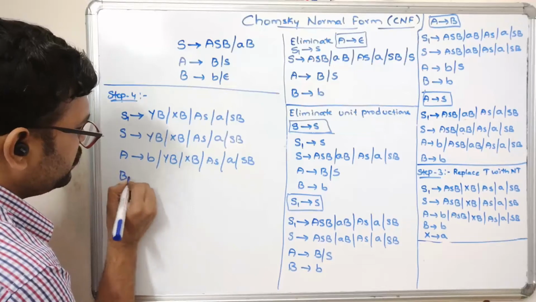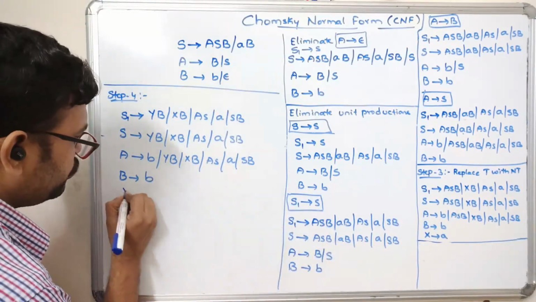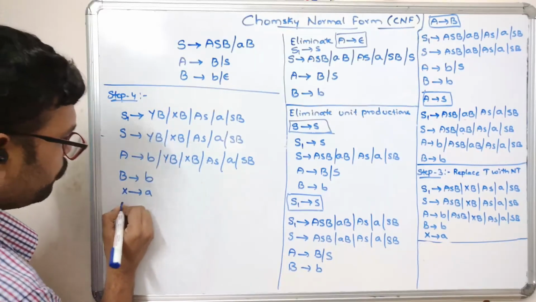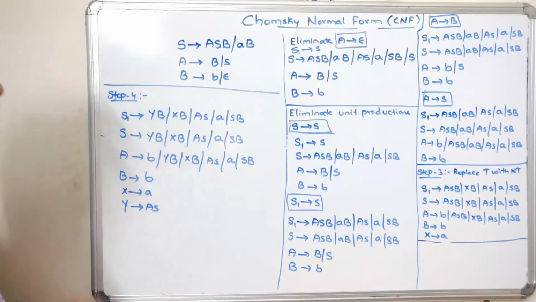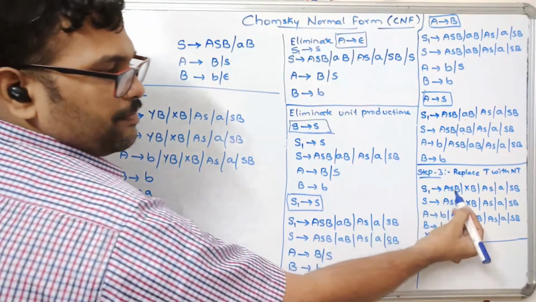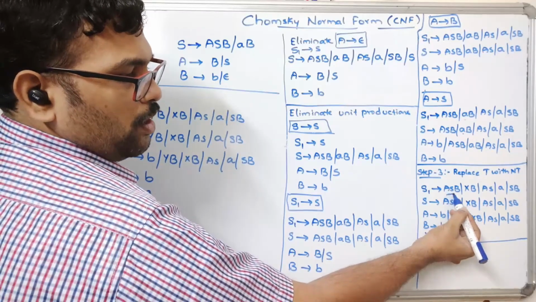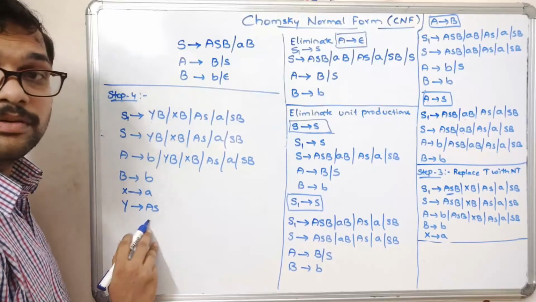And similarly, B tends to b. And again, X tends to a, and we have created one more production, Y tends to AS. So we are replacing the 2 non-terminals with another non-terminal, and creating a production, right?